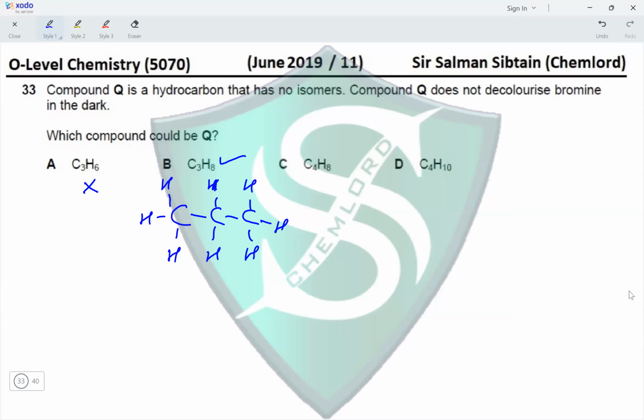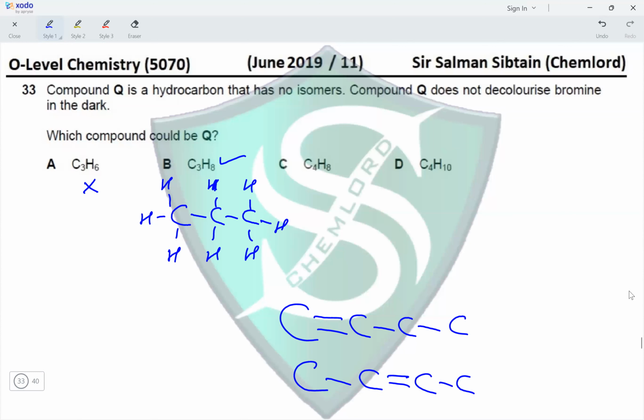C4H8. C4H8 is an alkene, but it has isomers because in C4H8 there is a possibility of having a double bond between the first and second carbon atom or between the second and third carbon atom. So this cannot be the correct answer. And the last one, C4H10, it is an alkane and it will have isomers because there are 4 carbon atoms. 1, 2, 3, 4.